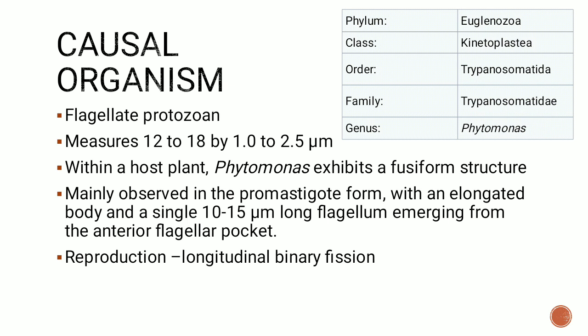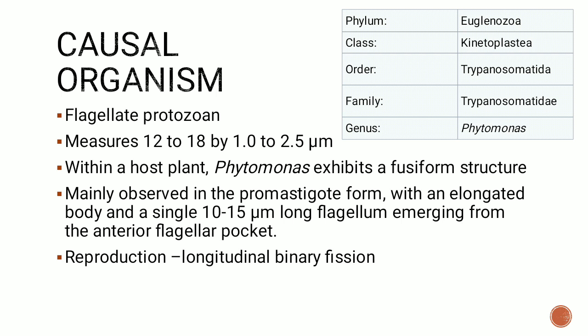It usually measures 12 to 18 micrometers by 1 to 2.5 micrometers. The organism is longitudinal in nature and it has a fusiform structure. Fusiform is a spindle shaped structure, wide in the middle and tapering at both ends. This organism shows a similar fusiform or spindle shaped structure inside the host, and that is where the measurement is given. It can be 12 to 18 micrometers in length by 1 to 2.5 micrometers in width. The first one is the length and the second one is the width of the organism.